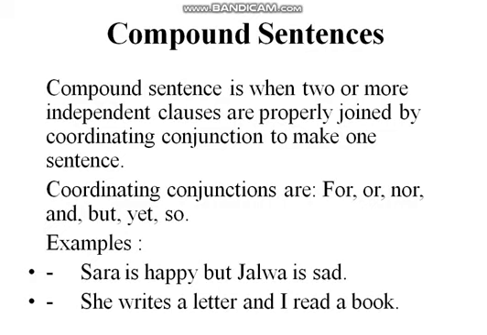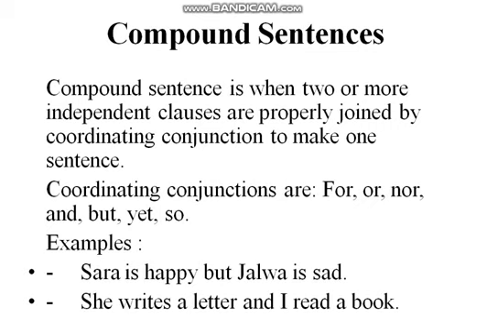And we have some coordinating conjunctions, which are used to combine these clauses and to make one sentence from them. So what are coordinating conjunctions? They are for, or, nor, and, but, yet, so. As you know, we have done types of conjunctions in which we have discussed coordinating conjunctions, and you remember the formula of FANBOYS. So these are all coordinating conjunctions which combine two independent clauses together to make a single new sentence.